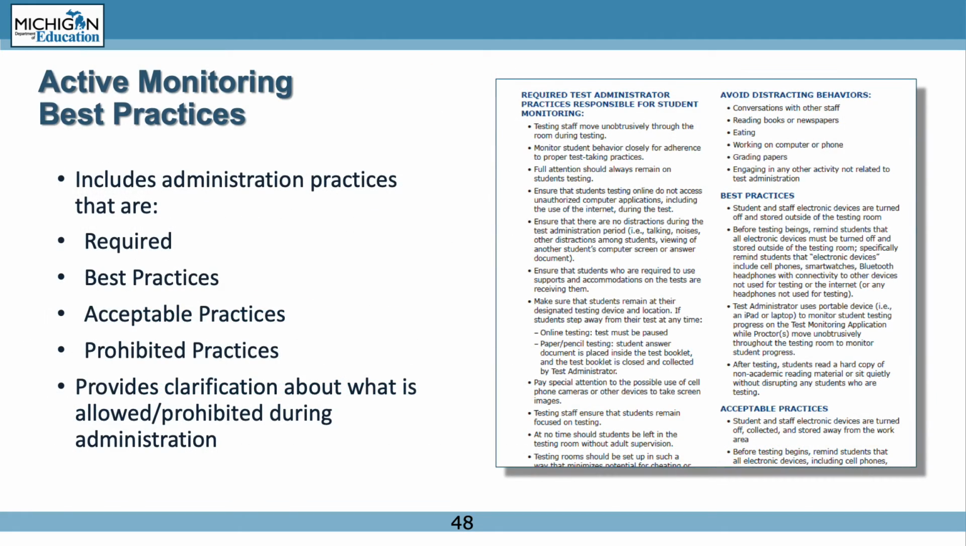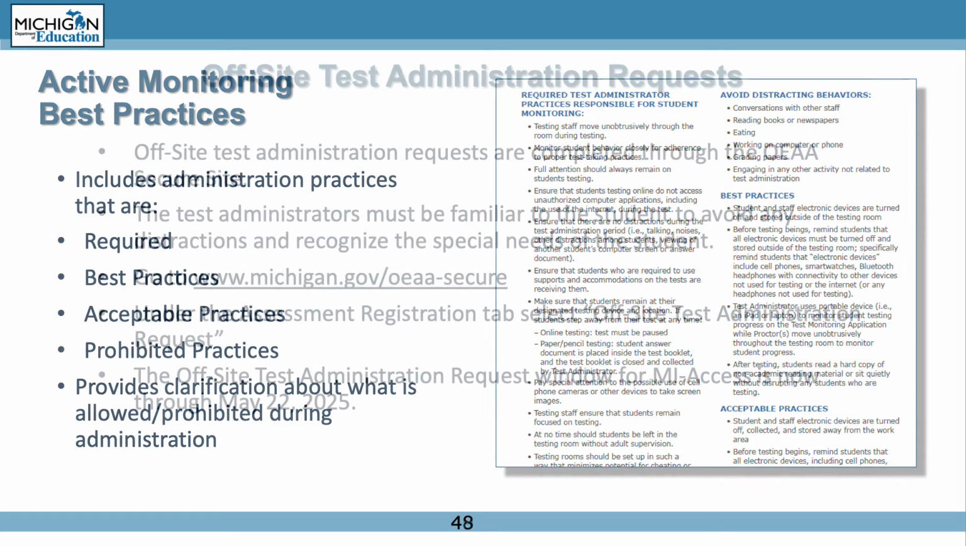The Active Monitoring Best Practices document provides detailed descriptions of administration practices that are required. Then, best practices are described, practices that are acceptable, and finally prohibited practices are listed. The document is in the Test Administration Manual Appendix D, page 99.